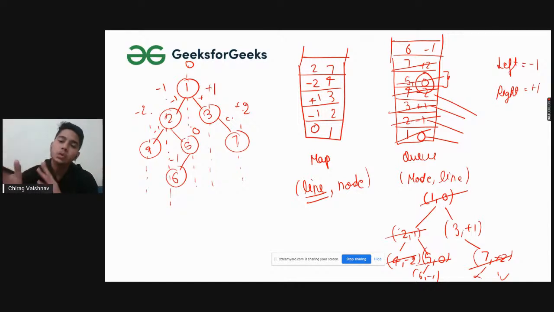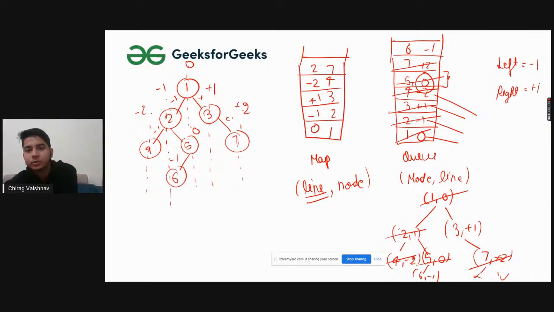So 0 was already present in the map. You can see 0 was already present in the map, so we didn't edit it. Why? Because we only need the first resemblance of that particular thing. So the first resemblance was over, so we did not require that. So okay, 0 was already present, so we didn't edit it, right?